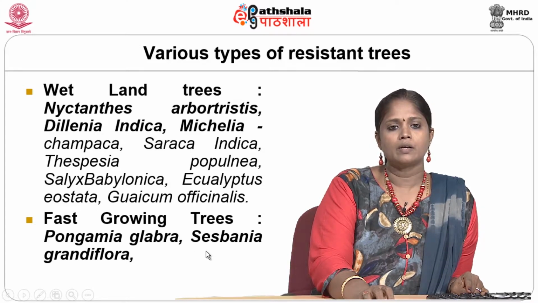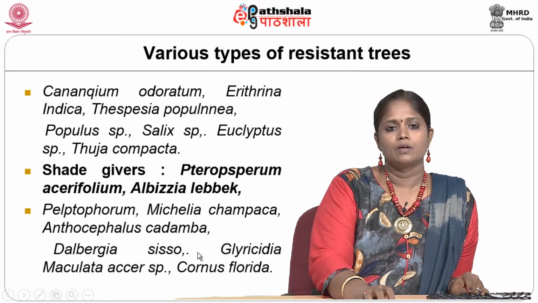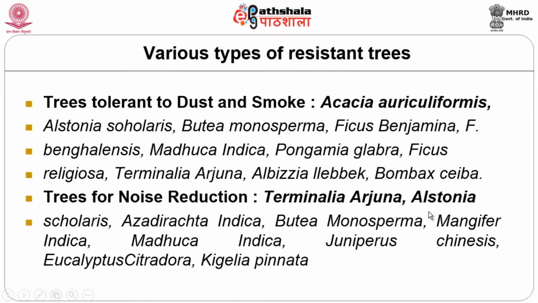Pongamia glabra, Sesbania grandiflora are excellent fast growing trees. Shade giving trees can be planted under the plazas, as a relaxation space, as a recreation space which gives a cover for the area. Some trees resist dust and smoke, and some reduce noise, having high acoustical values, like Juniperus chinensis. For dust and smoke, Ficus benjamina and Ficus religiosa act as cleaners.